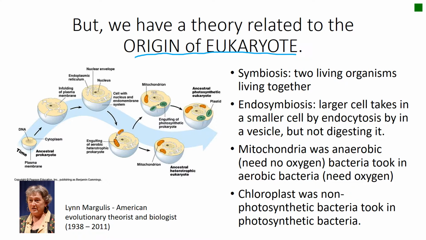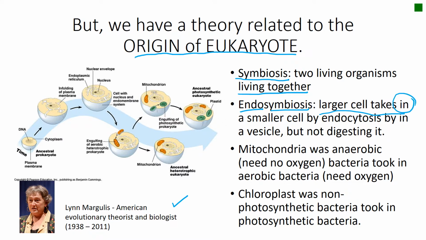This theory was announced by Lynn Margulis, an American evolutionary theorist and biologist. And this is what she said. So let's first understand the meaning of symbiosis. Symbiosis happens when two living organisms live together. All right. Well, endo plus symbiosis means when a larger cell takes in.